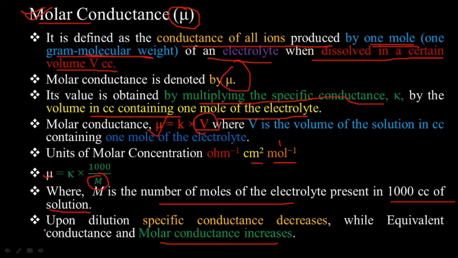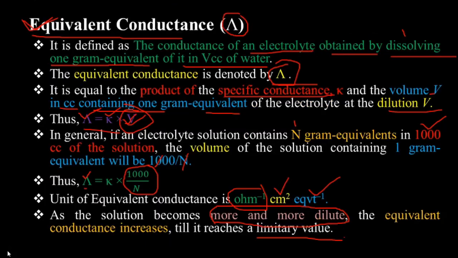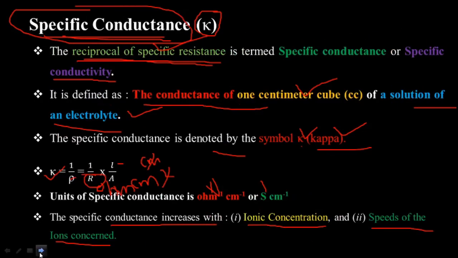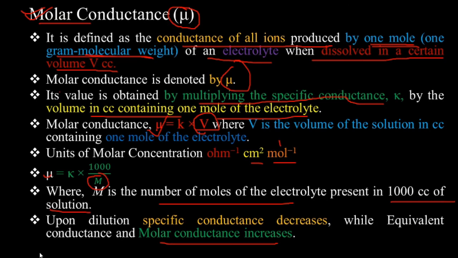Then we discussed resistance, and after that the resistivity, specific resistance or resistivity. After that we discussed specific conductance, then equivalent conductance, and then molar conductance. So this is today's lecture.